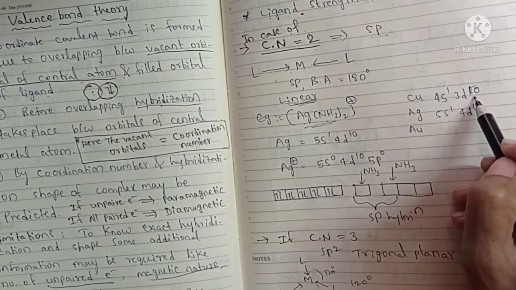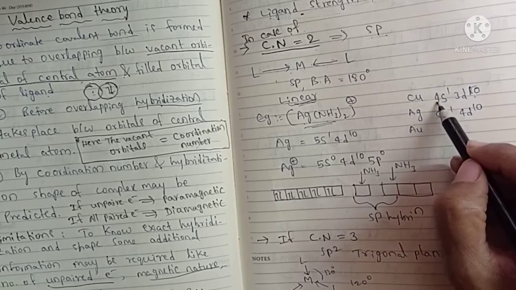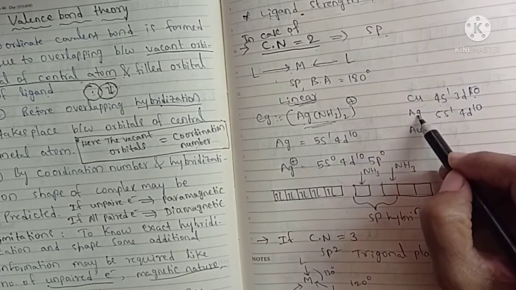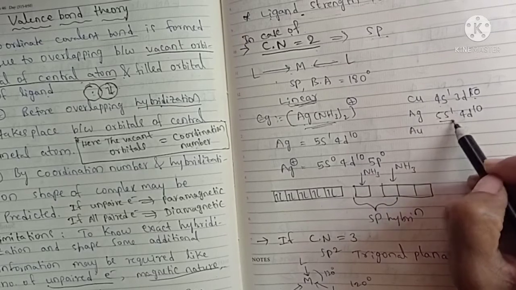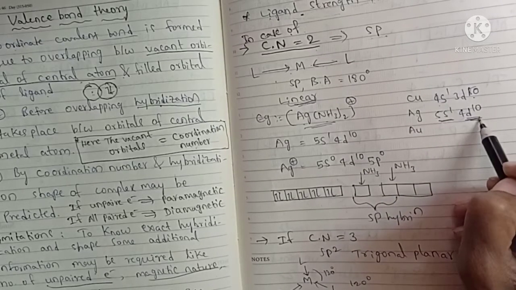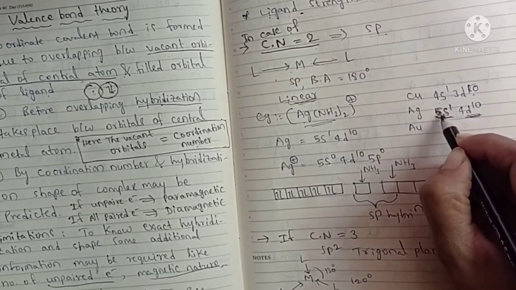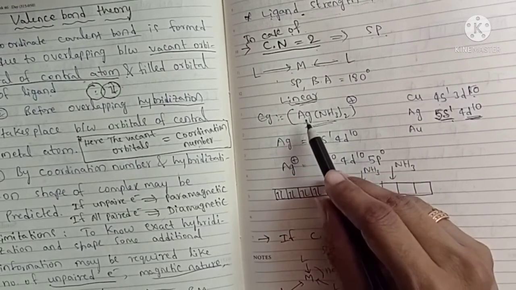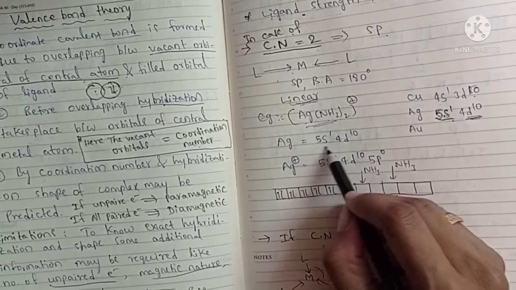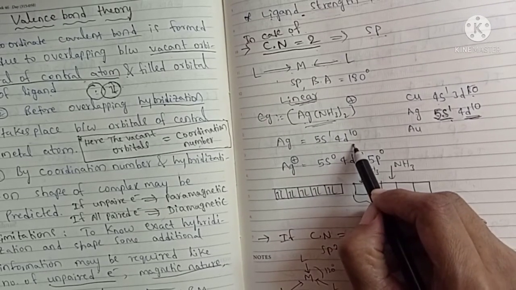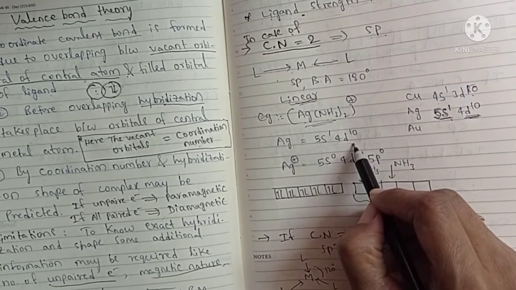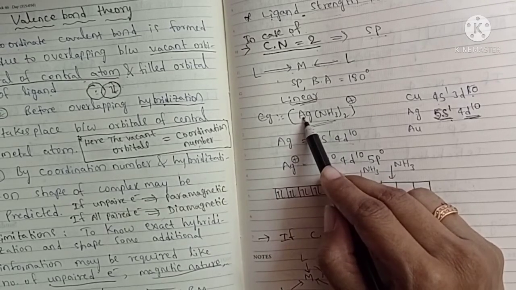4s1 3d10 for copper. Silver lies below copper, so it has 5s1 4d10, the outermost electronic configuration of silver. First identify the metal, then write the electronic configuration of the metal, and then predict the oxidation number. What is the oxidation number of silver here?